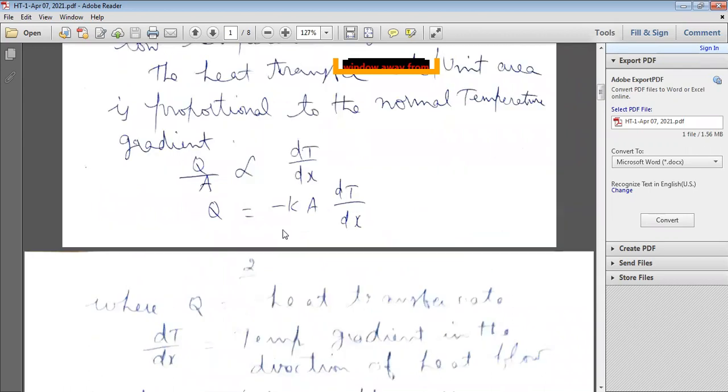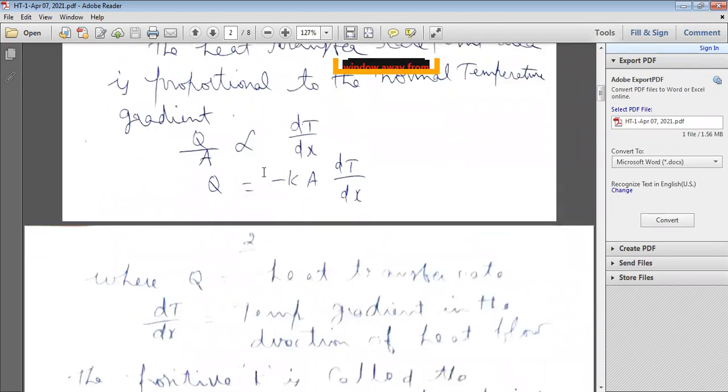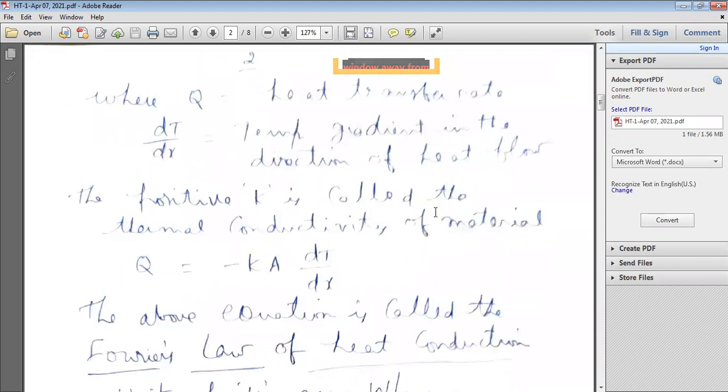K is positive, so Q is equal to minus K A dT by dx.